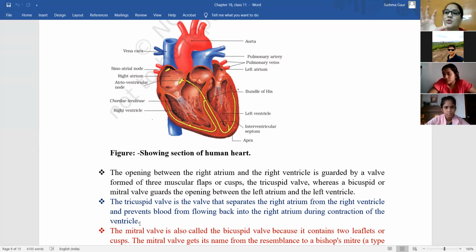So during contraction, if this valve was not present, it might be possible that blood would have entered back to that atrium. But this valve is responsible for preventing the backflow of blood during the contraction. Let's understand only this much today, atrium and ventricle has become a lot. Are you understanding now? This is a bit tough.